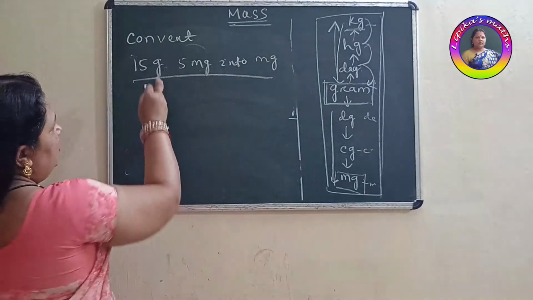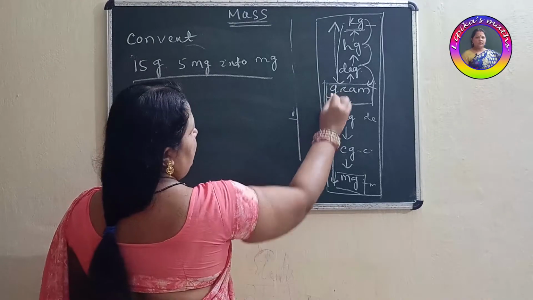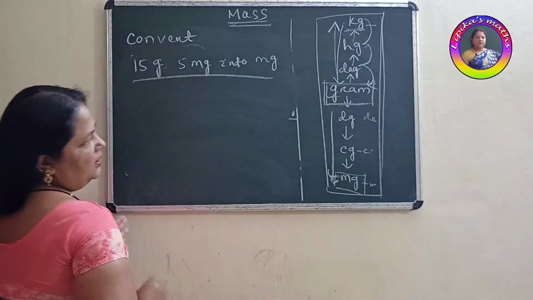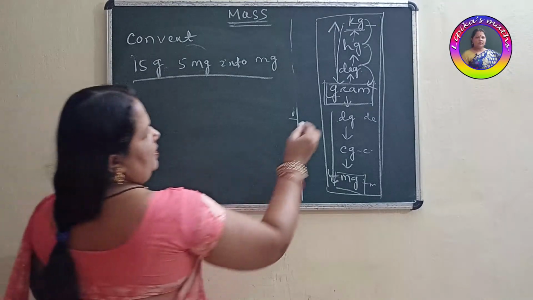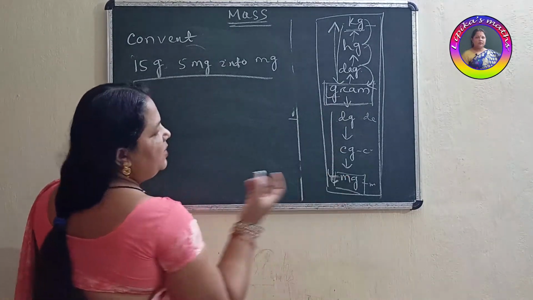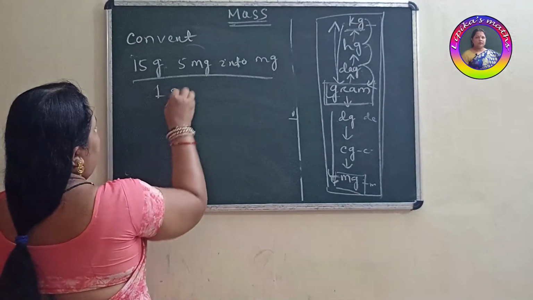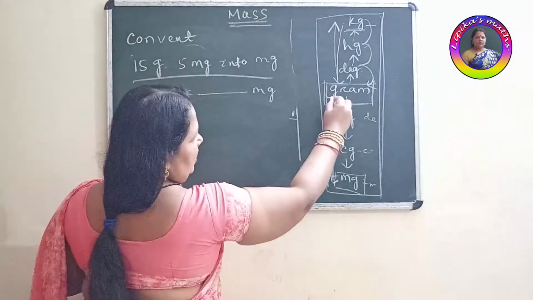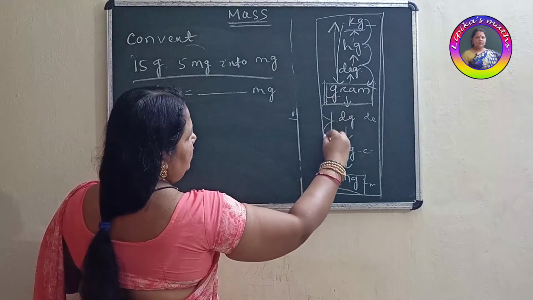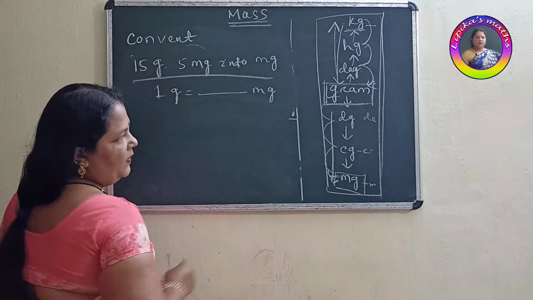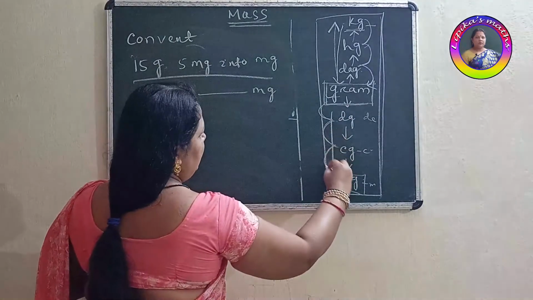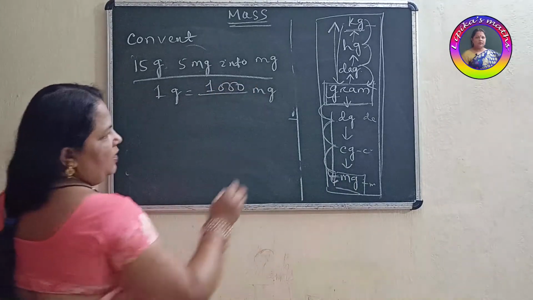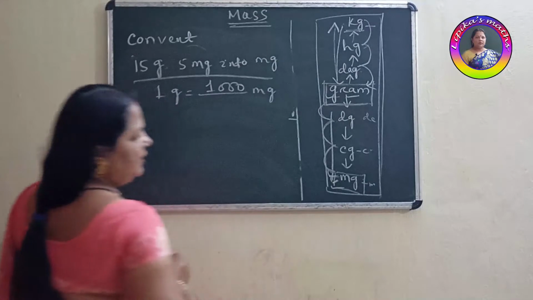You can see here, children, the question is in gram and milligram. So gram is here, milligram is here. So how to convert this now? So you have to check it. 1 gram first, how much milligram? 1 gram equal to how much milligram? Let me find out. So here also we are crossing 1 step, 2 step, 3 step. So 10 into 10 into 10, it's coming again 1000 milligram. So 1 gram, 1000 milligram.